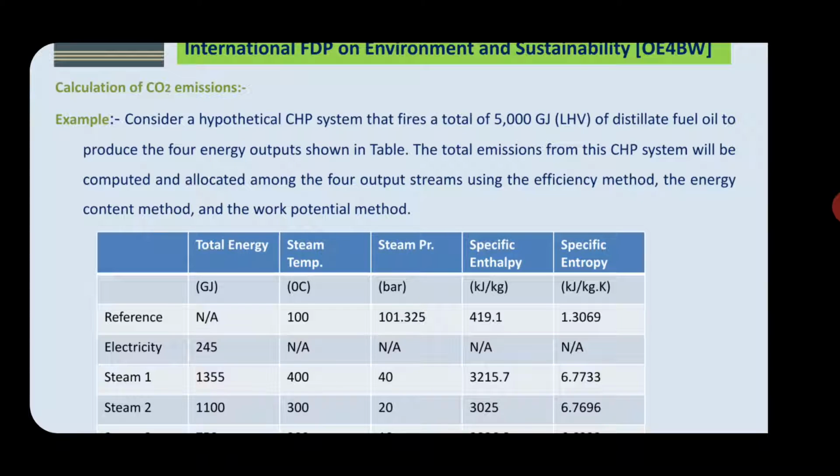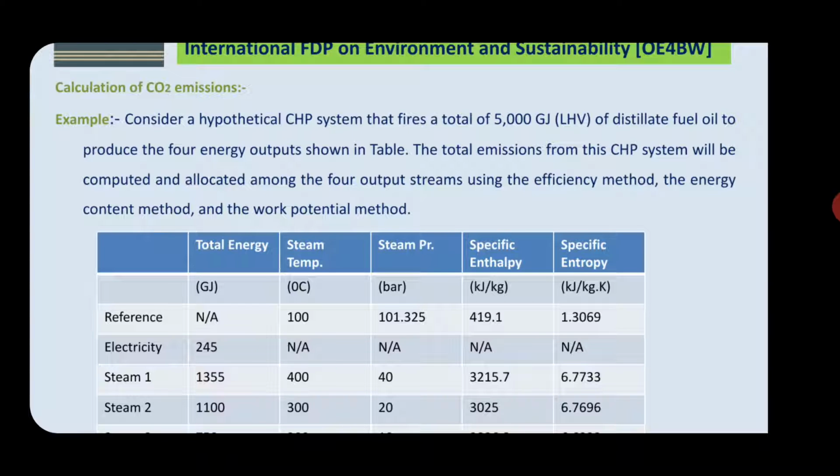The total emissions from this system will be computed and allocated among the 4 output streams using the efficiency method, the energy content method and the work potential method.